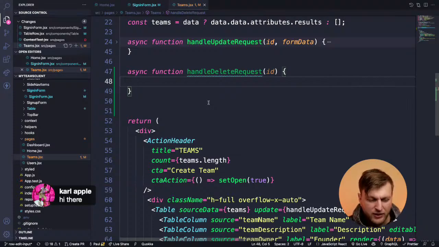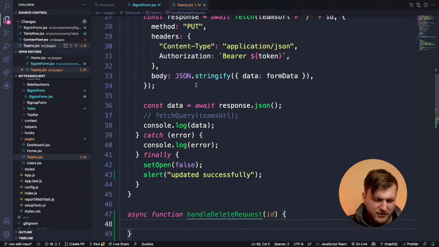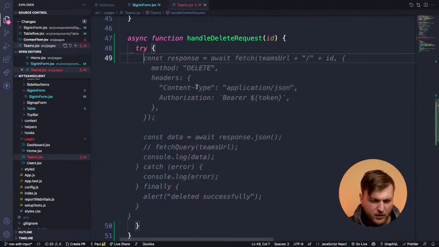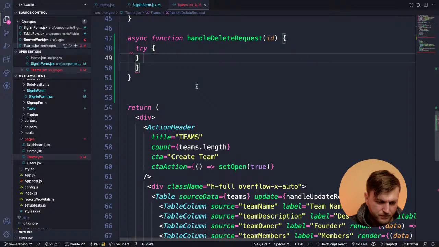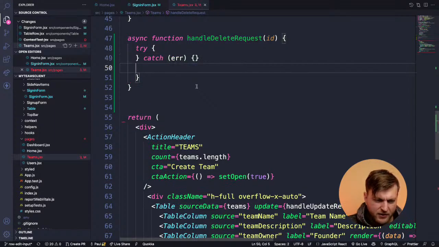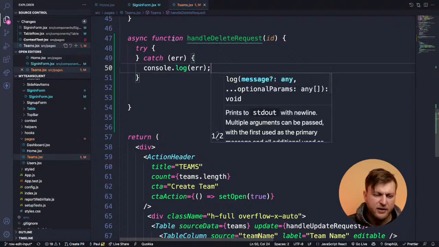And so to delete an item, I think you just pass the ID and you make a delete request. So you could literally follow the same kind of functionality here. If you're using async await, you want to do try and catch. And then we'll figure out better error handling later. That's an extra one. The cool thing is, because I'm using Strapi, they have really good documentation.